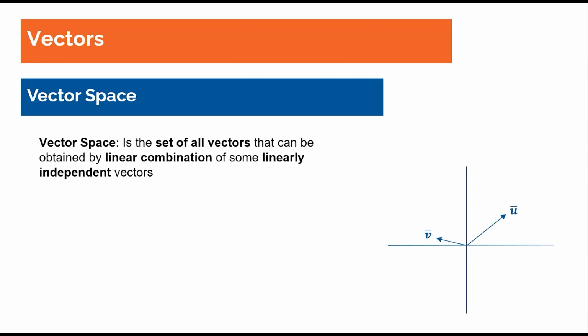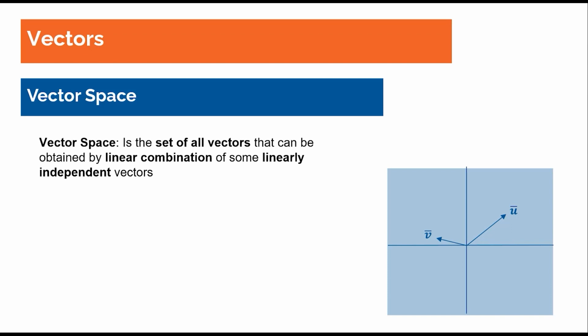Assume that we have two linearly independent vectors in a two-dimensional plane. So you know that we can perform linear combination on these two vectors and get any vector in this plane. So the set of all possible vectors by combining u and v is the whole plane. And this means that our vector space is the whole two-dimensional plane.